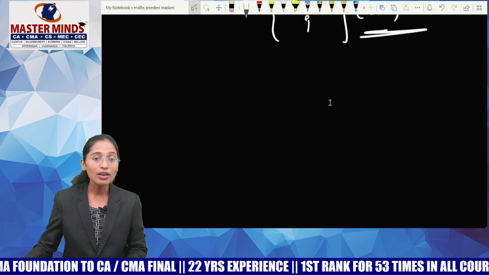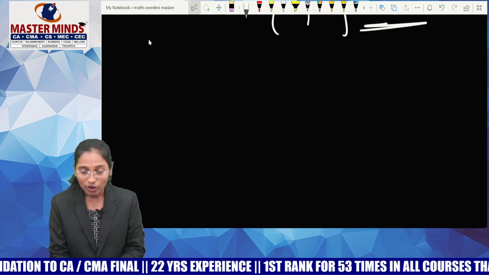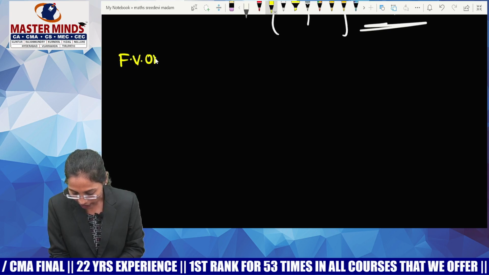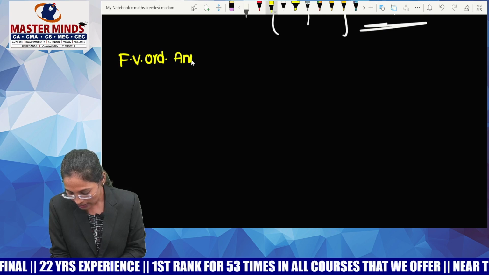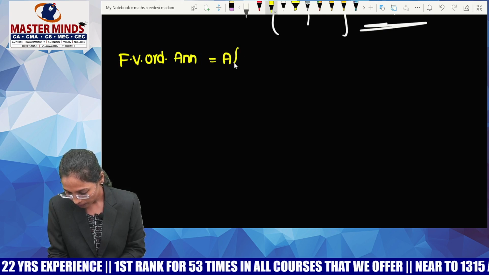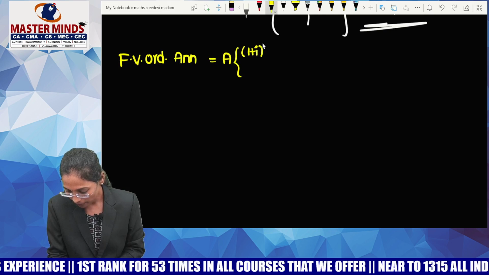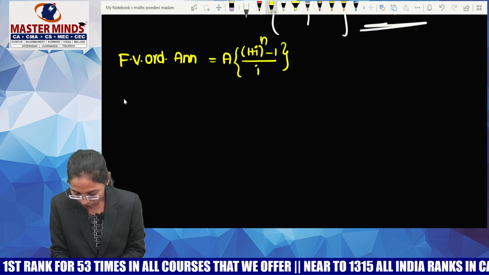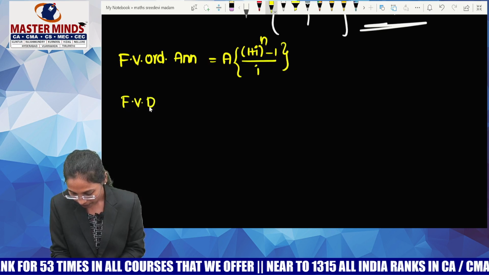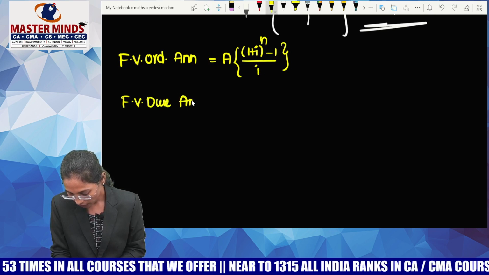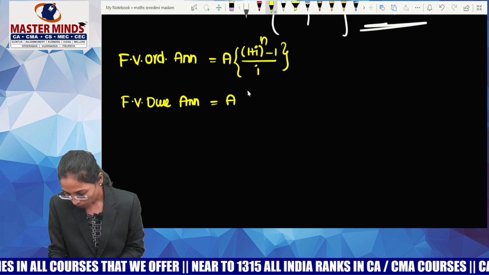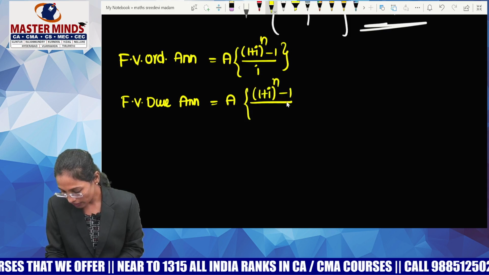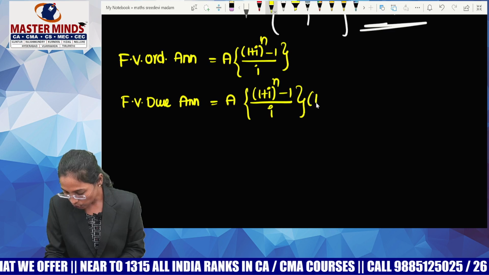So these are the formulas, let me write down the formulas for total annuity. Future value of ordinary annuity, and the formula is A into (1 plus I) whole power n minus 1 by I, and future value of due annuity is A into (1 plus I) whole power n minus 1 by I into (1 plus I).